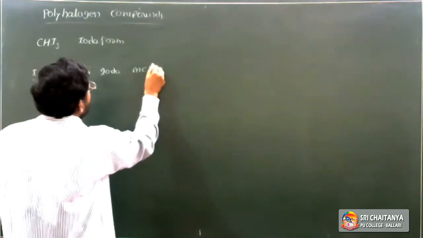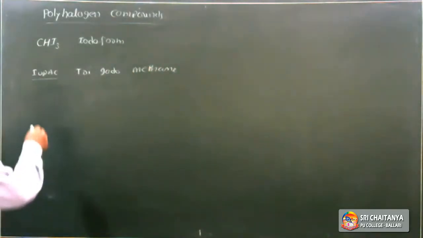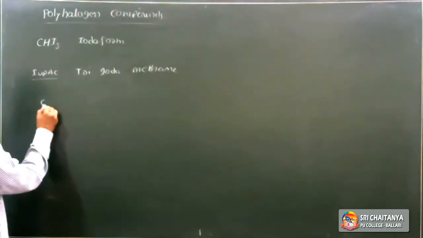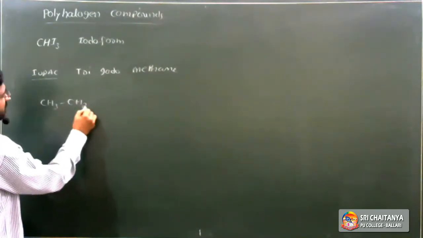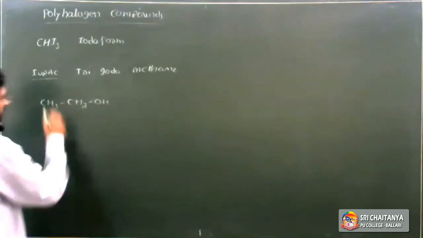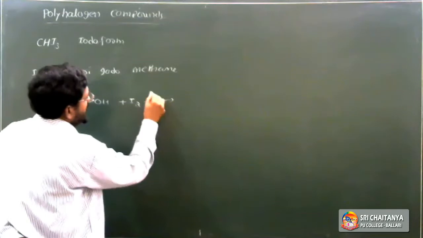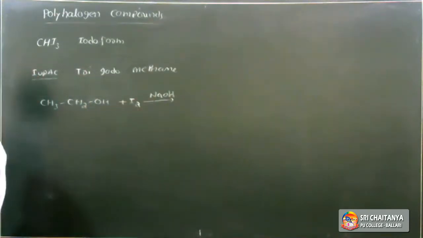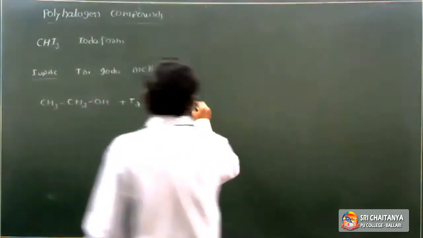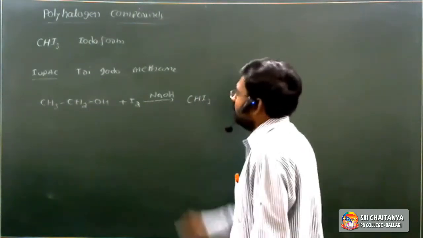It is prepared from carbinols containing CH3, such as ethyl alcohol, CH3CH2OH, on heating with iodine in the presence of alkali, either NaOH or KOH, or sodium carbonate, Na2CO3. It gives iodoform, CHI3.